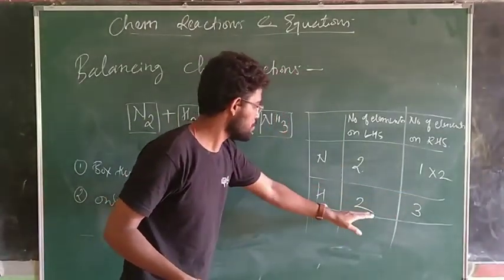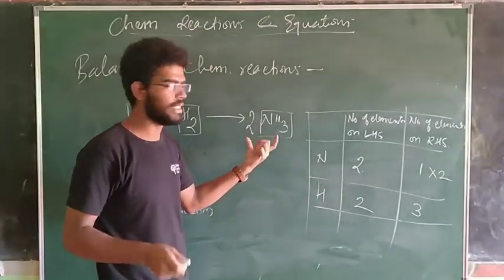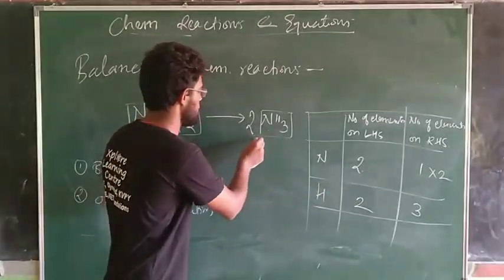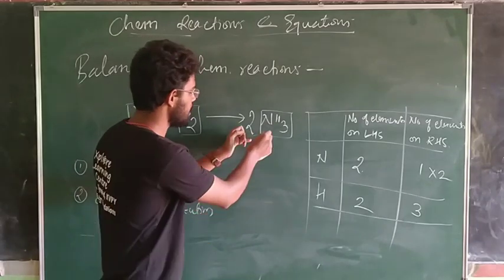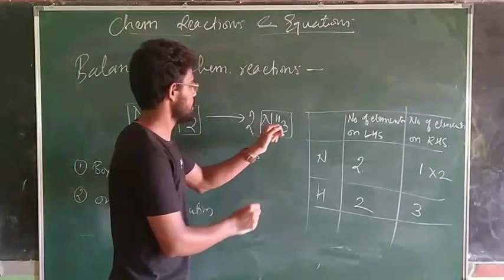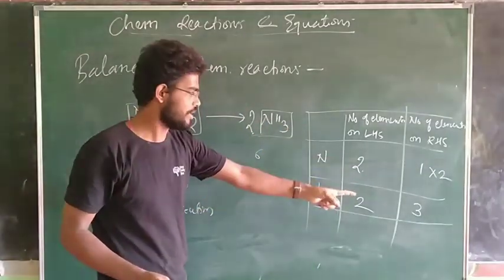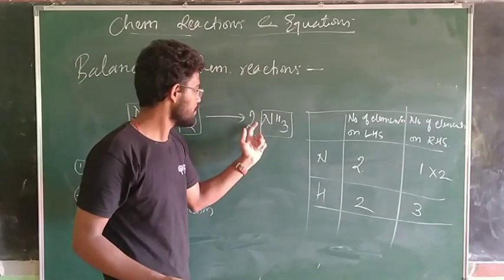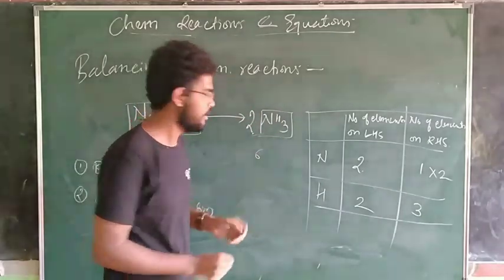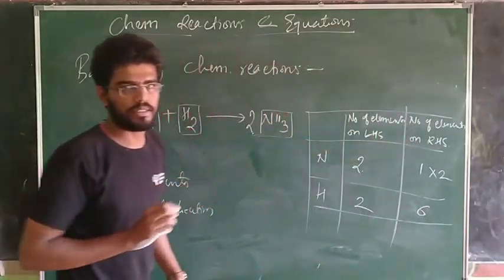We'll get back to hydrogen, but wait, before we go to chart we must observe one thing. As we have balanced 2 nitrogen on this and this side, but when I multiply it with 2, this hydrogen becomes 6. 2 to the 3 to the 6. I have got 6 hydrogen on right hand side. That I must change there. पहले 3 ही थे, अभी 2 से मल्टीप्लाई किया तो यहाँ 6 हाइड्रोजन बने. So the number of hydrogen increased.